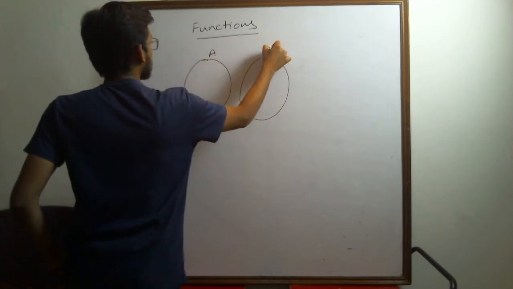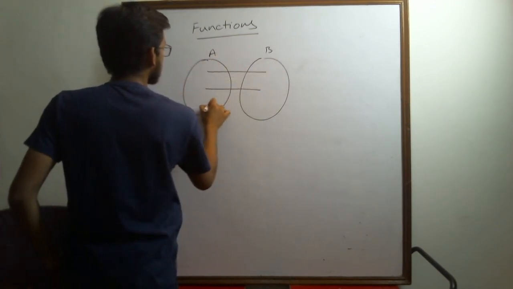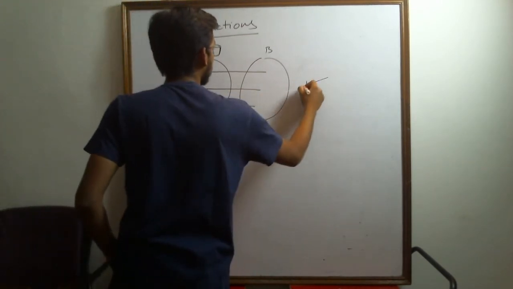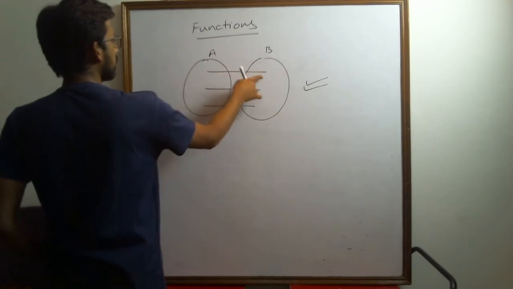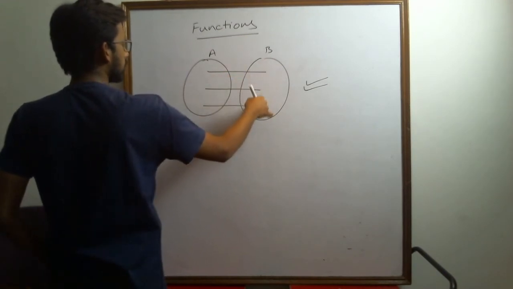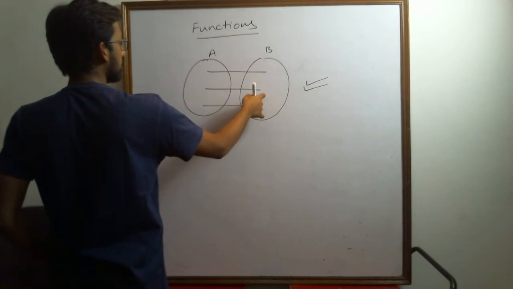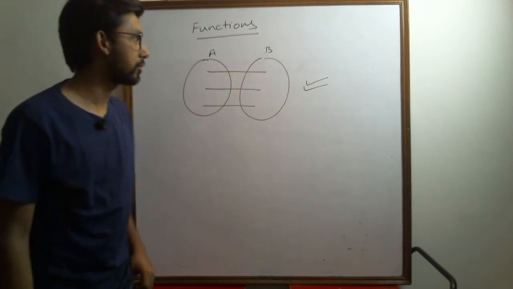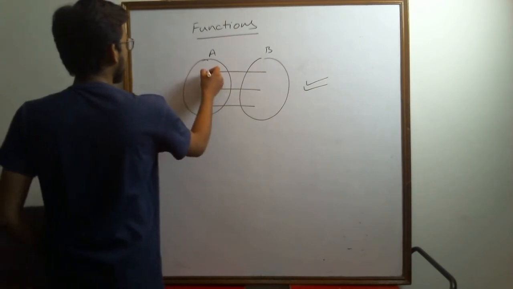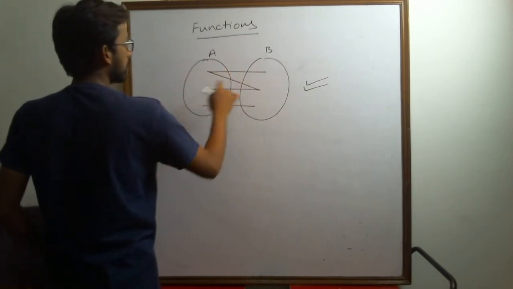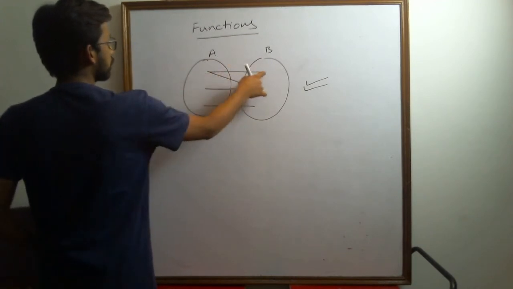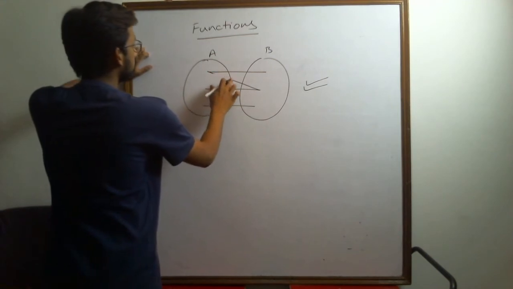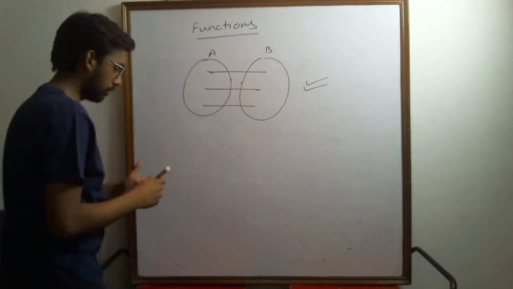If I take one more example, suppose like this. This is a function. It is a function because every element here is related to one image. Every element here has one image, and there is only one unique image, so no problem, it is a function. If suppose I add it like this, then it becomes a problem. This element has two images, and that's why it will not remain a function. Okay.